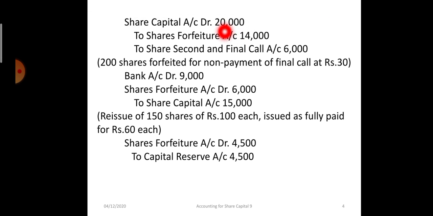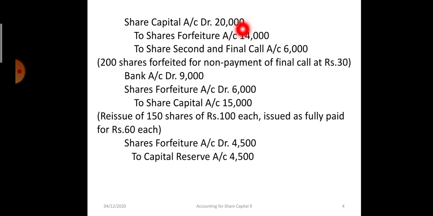Now see all of you, 200 shares are forfeited at the rate of rupees 100. Share capital is debited by 20,000 rupees. In the previous page we had discussed that on 200 shares 70 rupees is paid, so that amount will be forfeited. 14,000 will be forfeited. For non-payment, the share second and final call will be credited, reversed. So 30 into 200 is 6,000 rupees.